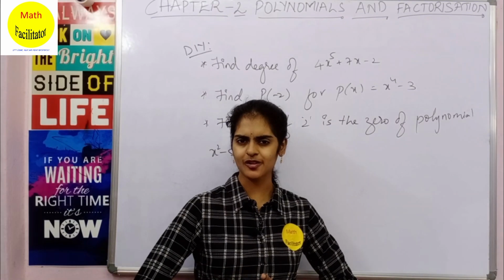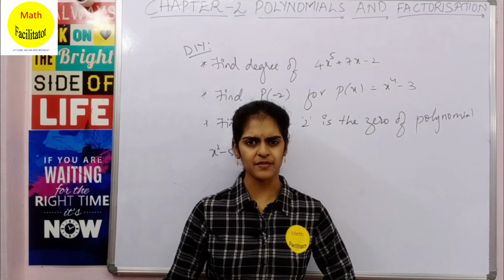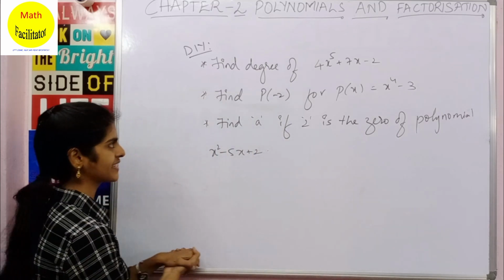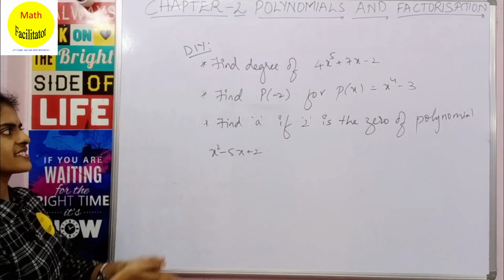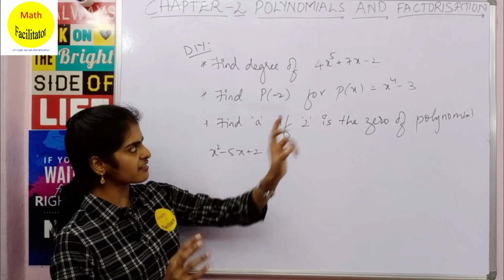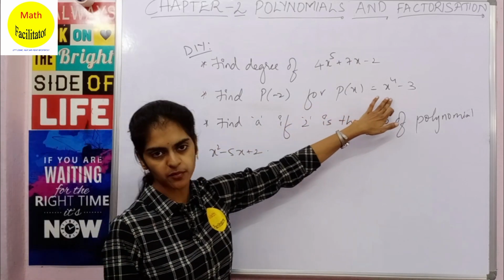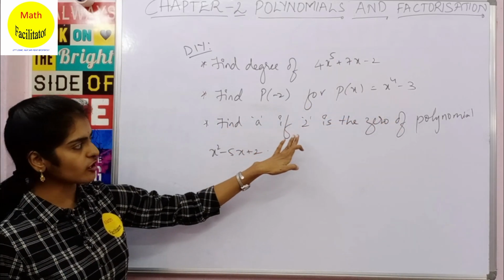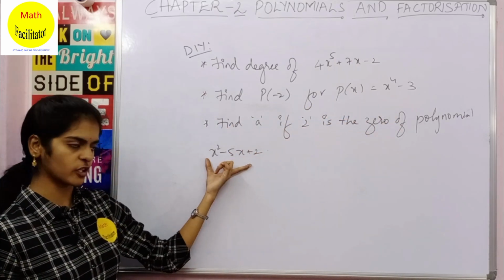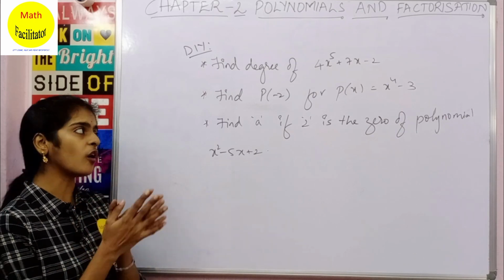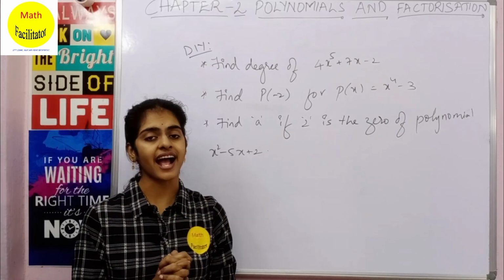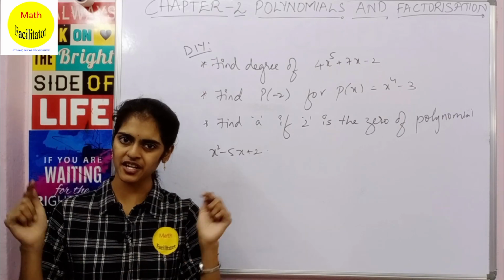Is learning polynomials interesting? Yes, let's make it even more interesting by solving these yourself. Do it yourself. Find the degree of 4x power 5 plus 7x minus 2. Find p of minus 2 for this polynomial and find the value of a if 2 is the 0 of this polynomial. Do all this yourself and mention the answers of these questions in the comment section below.